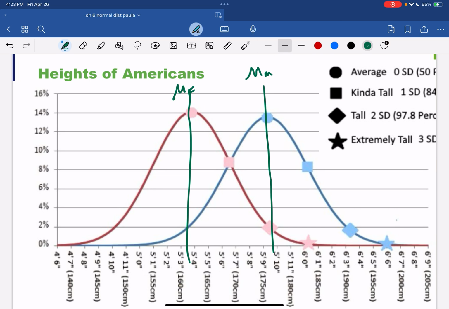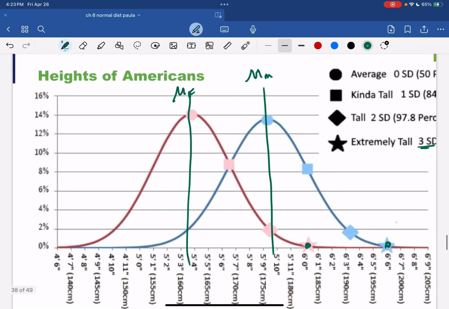I have some symbols over here, and again, I grabbed this image off the internet. Average is right in the middle, and then kind of tall, kind of funny wording there, kind of tall is just to the right of the mean, tall, and then extremely tall. So now you're over in the z=3 section of the distribution. And you can see that it says 3 standard deviations right there. And that cut off a little bit, so we can't see all of it.